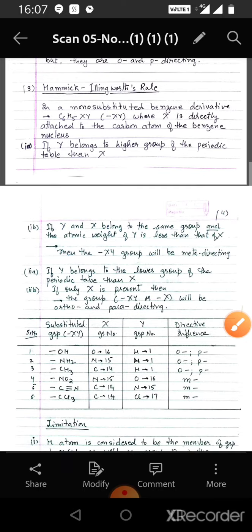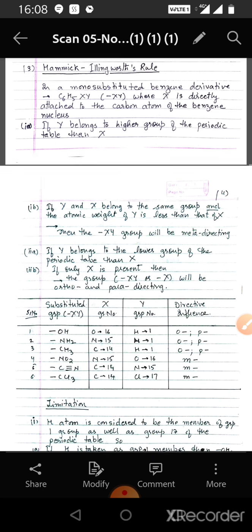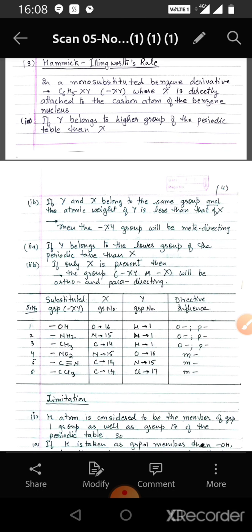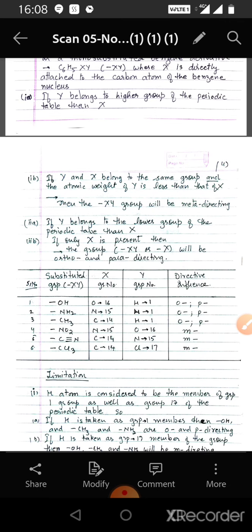Now we come to the next rule, that is Hammick and Illingworth rule. In a mono-substituted benzene derivative C6H5XY, where X is directly attached to the carbon atom of the benzene nucleus, if Y belongs to a higher group of the periodic table than X, or if Y and X belong to the same group and the atomic weight of Y is less than that of X, then in these two conditions the XY group will be meta-directing.